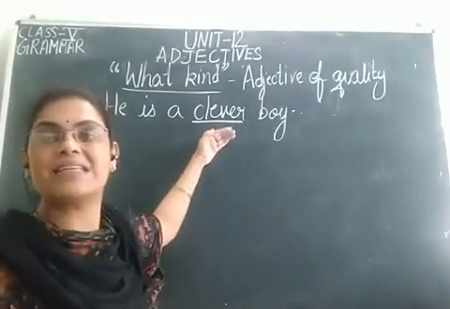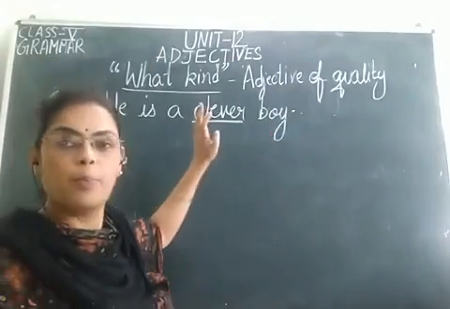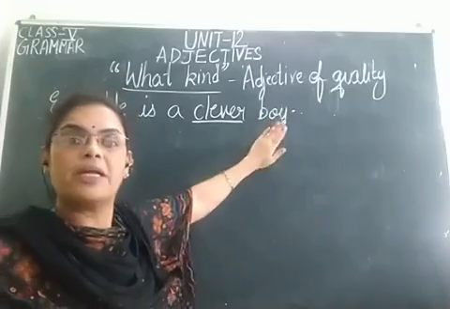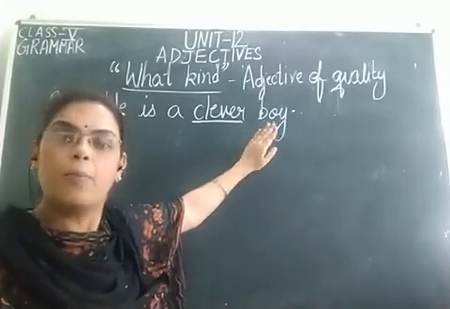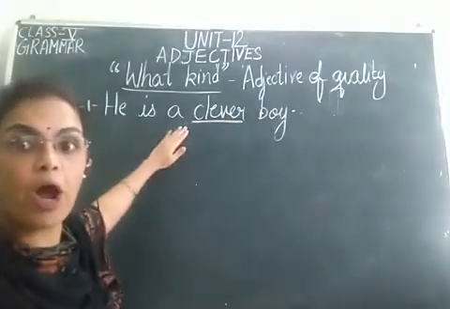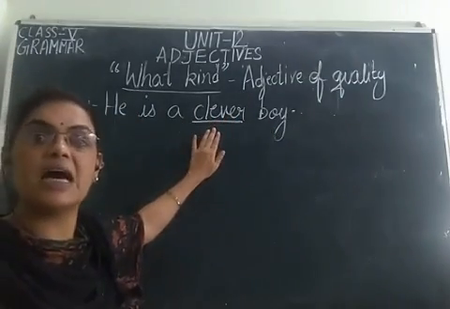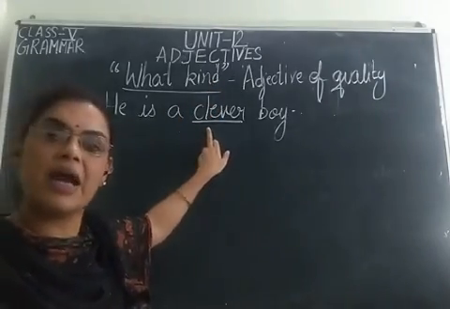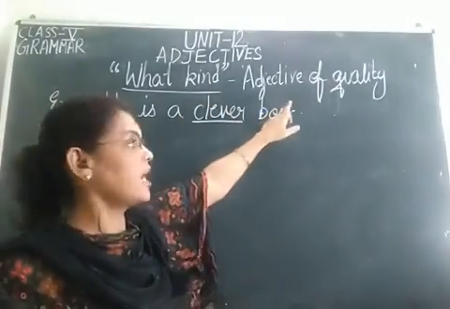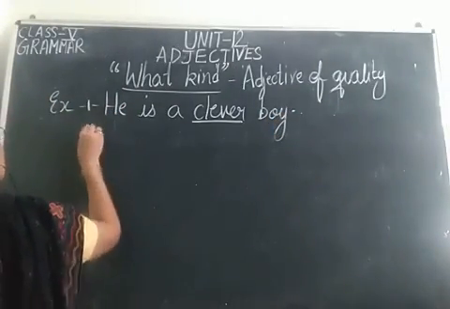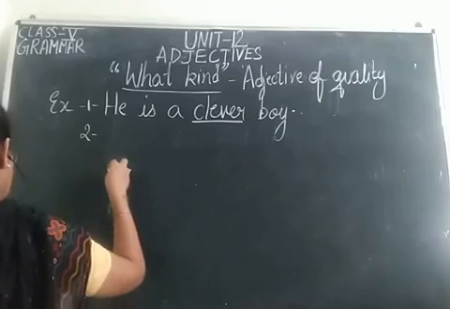It is telling us about the quality of the boy. And this adjective is followed by a boy. तो बेटा किसकी क्वालिटी बता रहा है? Boy की. He is a clever boy. What kind of boy? Clever. We get the answer clever. What kind, आंसर हमको किस वर्ड से मिल रहा है? Clever से. तो clever क्या है बेटा? Adjective of quality.